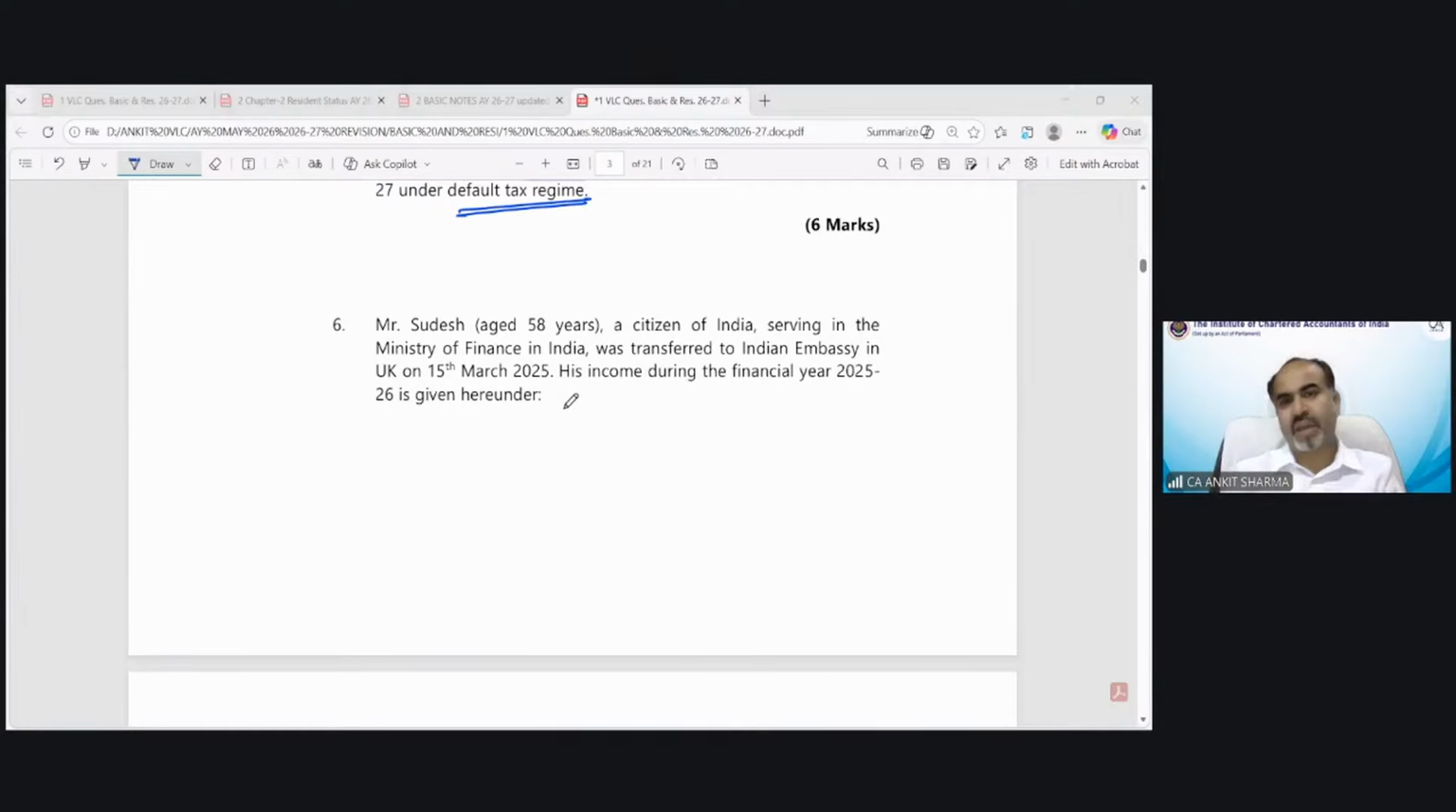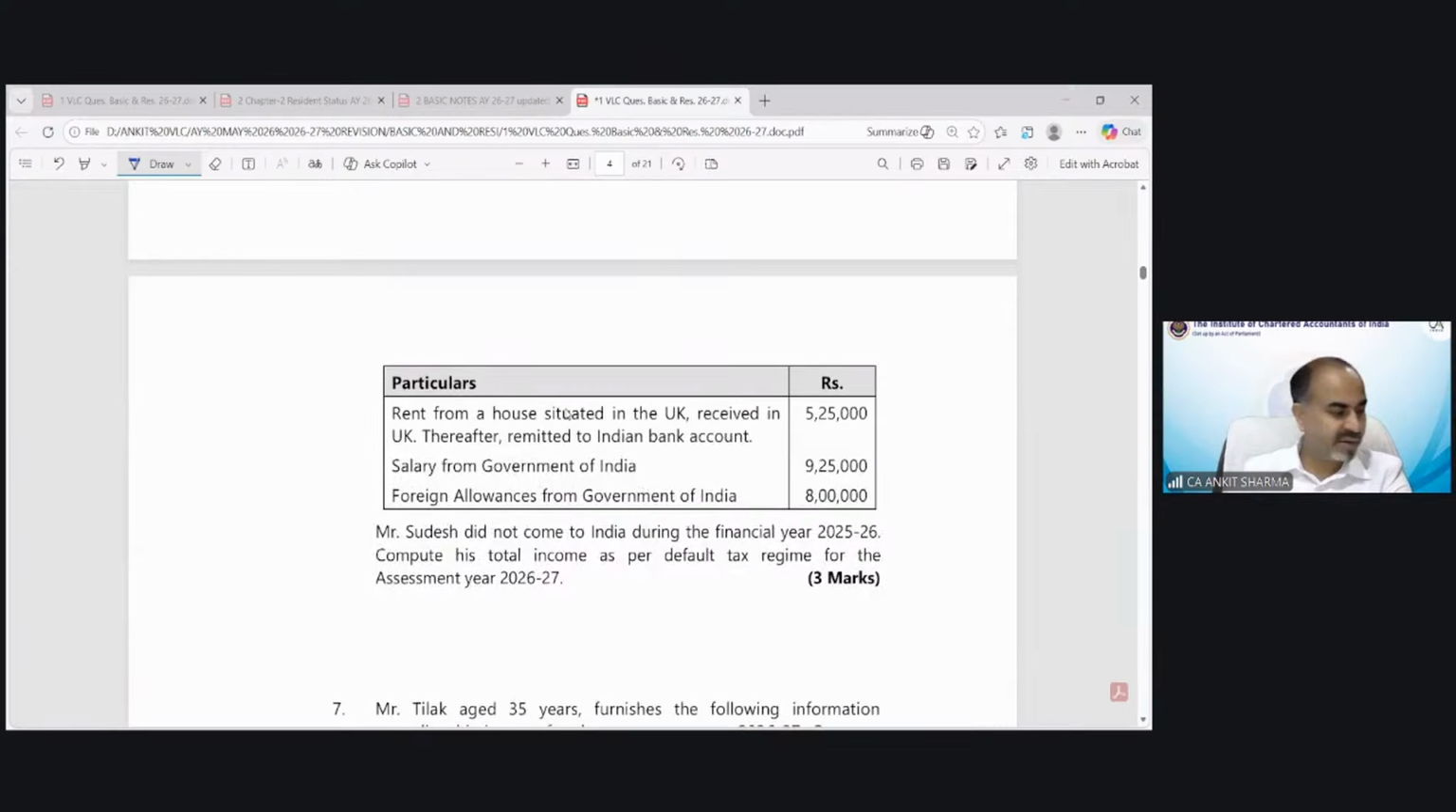Moving on to Mr. Sudesh, a 58-year citizen of India, serving in the Ministry of Finance in India, was transferred to Indian Embassy, UK on 15th of March 25. His income during the financial year 25-26 has been given hereunder. Sudesh did not come to India during the financial year 25-26. Compute his total income under default tax regime.